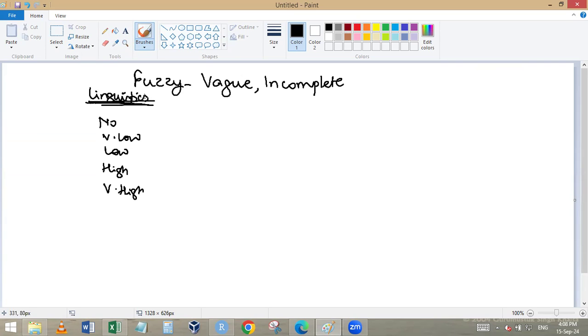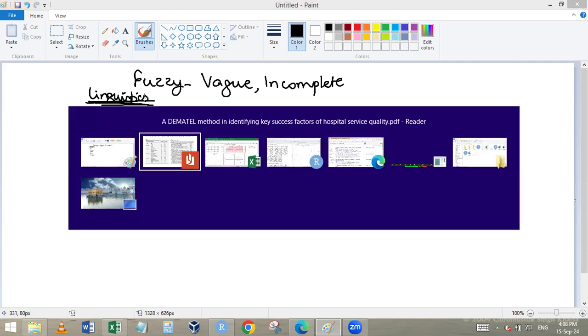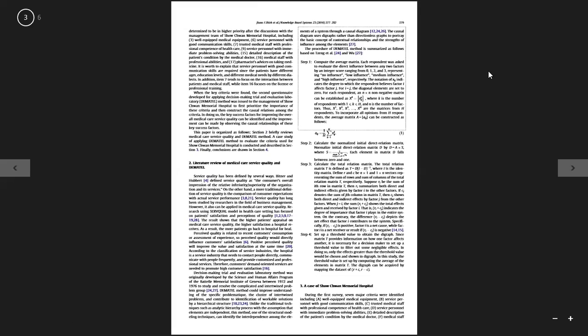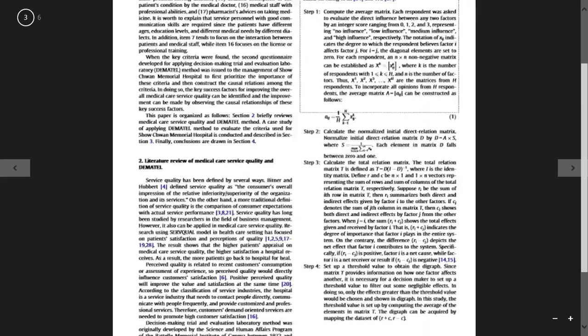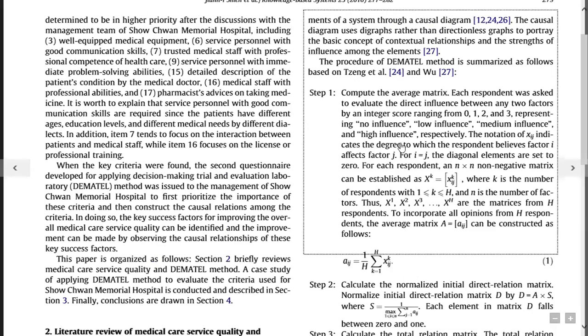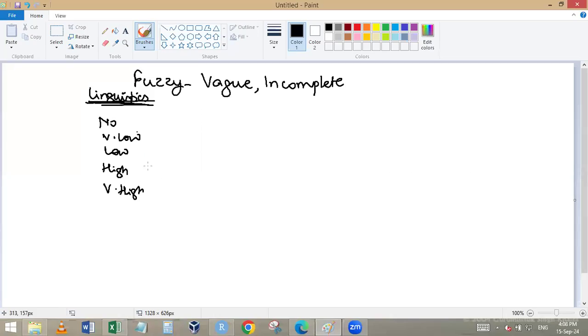Now I will go to the same expert, or actually in real life we will go only for the fuzzy DEMATEL. So instead of asking for low, medium, high, where the person replied earlier, now I will ask on the 5 point scale. These are the 5 points. Their numbers are 0, 1, 2, 3, 4. These will be converted to fuzzy numbers. What are fuzzy numbers?